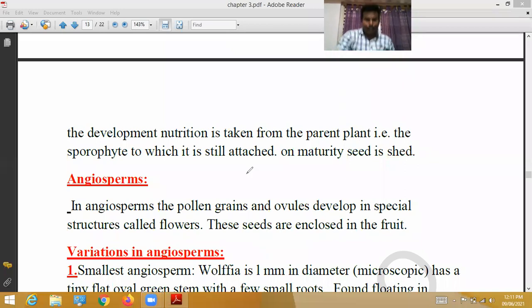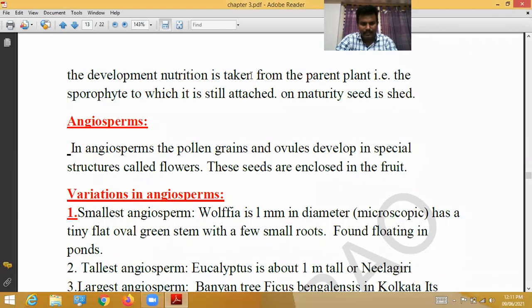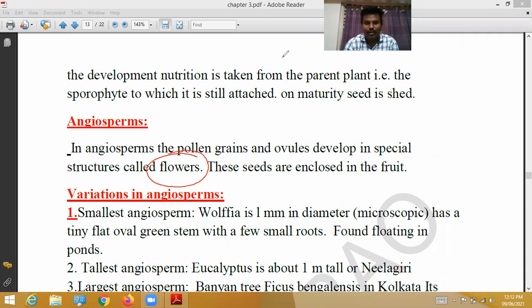Okay, next topic, angiosperms. In angiosperms, the pollen grains and ovules develop in special structures called flowers. In gymnosperms, the ovules and pollen grains are developed in microsporophylls and megasporophylls, but here they are developed in special structures called flowers. So the seeds are enclosed in angiosperms. The seeds are enclosed in the fruit.